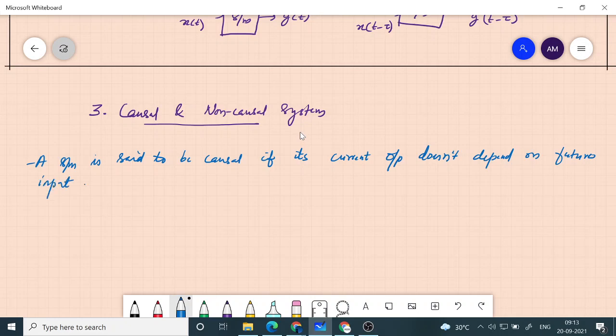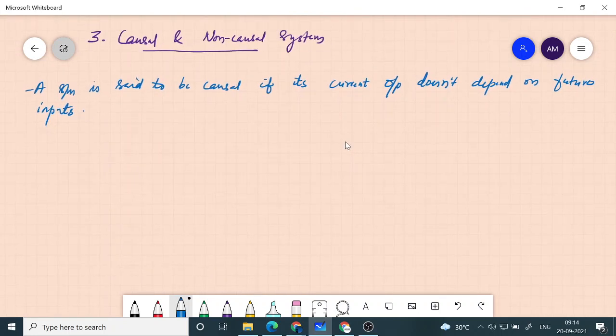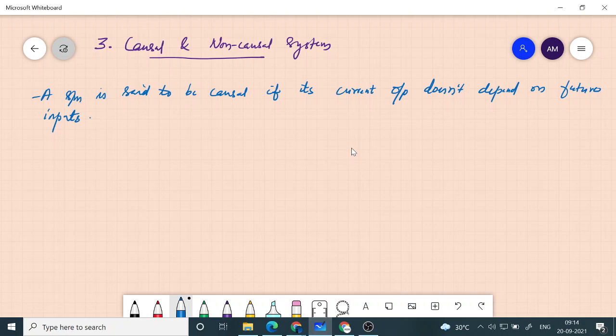A system is said to be causal if its current output, so the output which is right now, doesn't depend on future inputs. That is what we refer to as a causal system. That makes sense, right? Any system should not give an output which depends on future input, because it doesn't know what input would come in the future, and based on that it right now gives an output. So some of the systems which I have described earlier are not really causal.